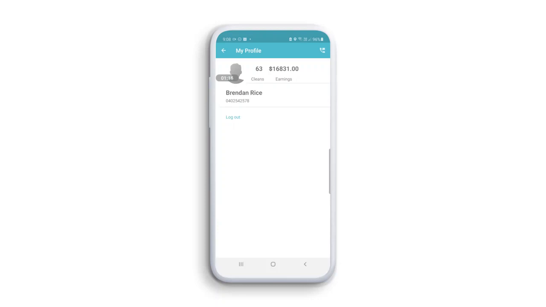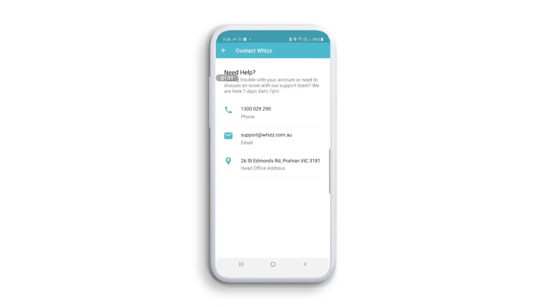Now, let's look at how you contact Whizz. In the top right-hand corner of your screen, you'll notice a small phone icon. By selecting this, it will provide you with a phone and email details which you can use to contact Whizz during a job.